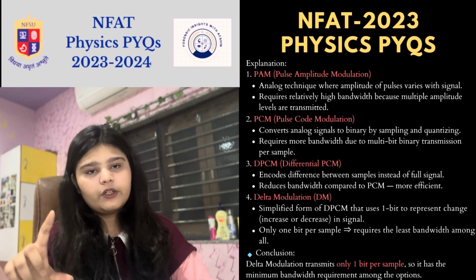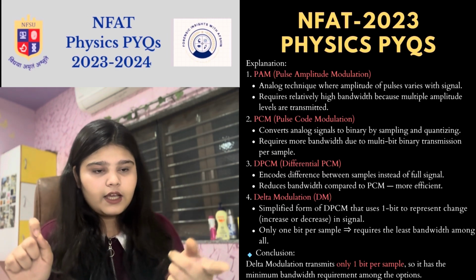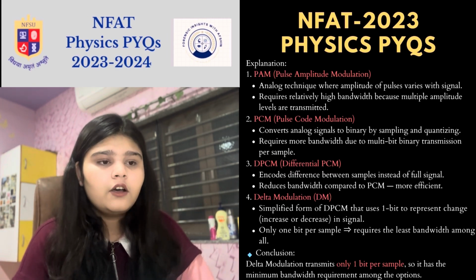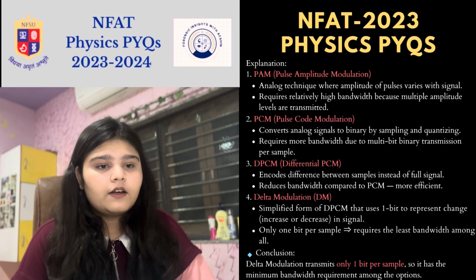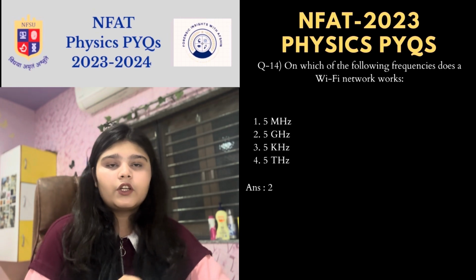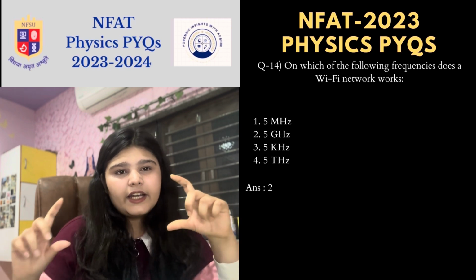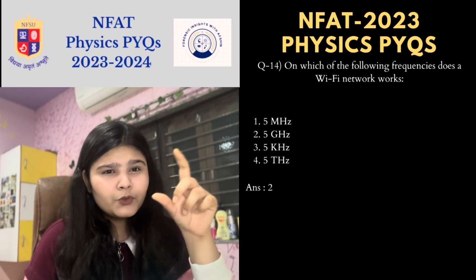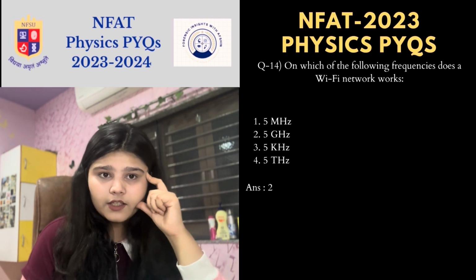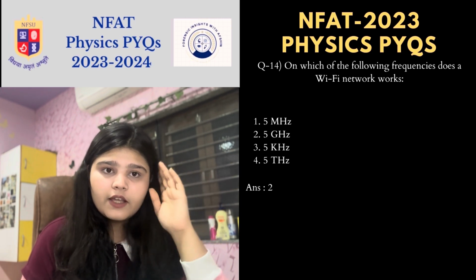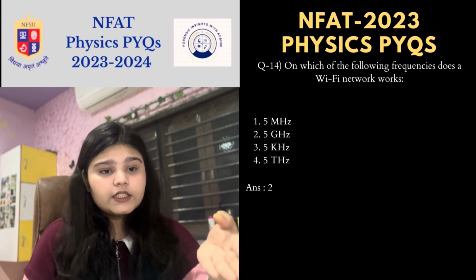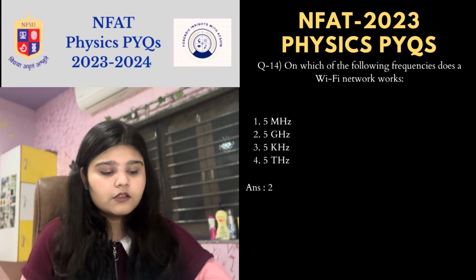So if you want to read about each and every option, I have given an explanation over here, you can read it. Now next question, on which of the following frequency does the Wi-Fi network work? तो लाइक सारे टेबल्स भी दिए हुए हैं थोड़े चैप्टर्स में, वो सारे टेबल्स तो भाई लर्न करके जाना, बिकॉज ऐसे सारे अगर MCQs आए तो तुमको डायरेक्ट टिक करना है, तो इसमें इट्स 5 GHz.